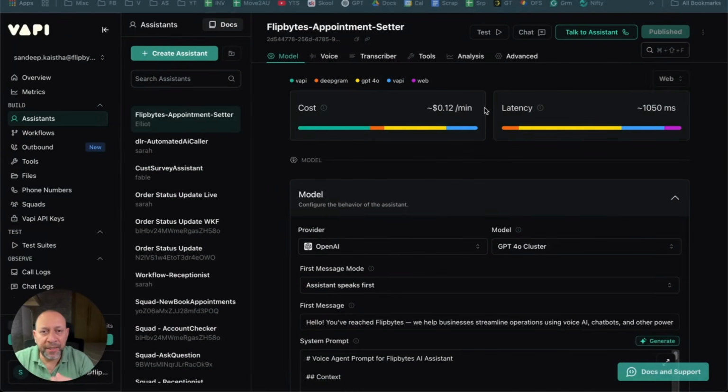Okay, first things first, I want to do a demo. In the demo, I'm going to ask the AI receptionist some questions and expect that it'll answer. Next, it'll book an appointment. After booking an appointment, we will actually go and cancel it and then reschedule it as well. So we'll make 2 appointments. Let me start the assistant and let's take it from there. I'm just going to go ahead and start this.